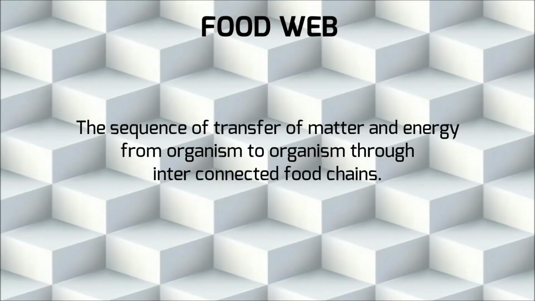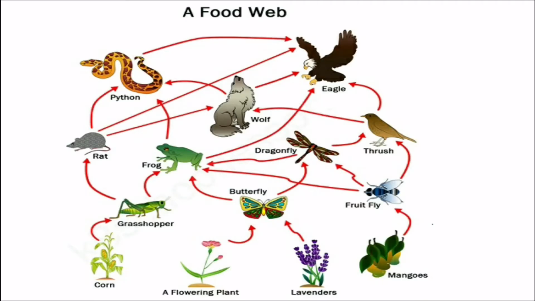Now let's take a look at food web. Food web is defined as the sequence of transfer of matter and energy from organism to organism through interconnected food chains. Let's see an example of terrestrial food web.